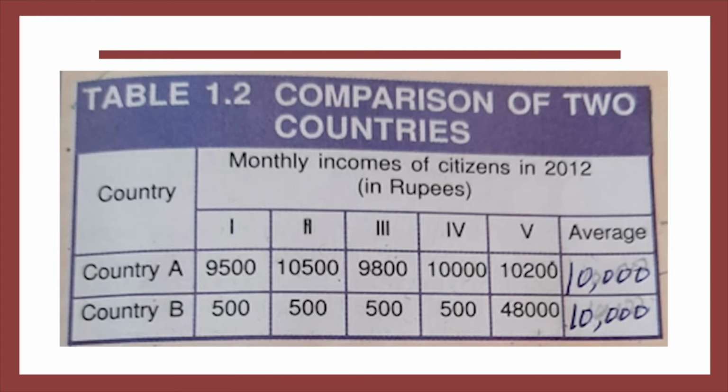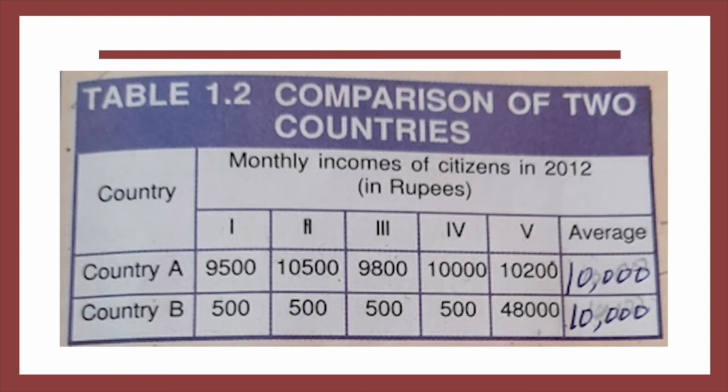No one would be comfortable living in country B if assured he or she would be the fifth citizen of the country. So we can say averages hide disparities. They don't tell how the income is distributed among citizens of the country.